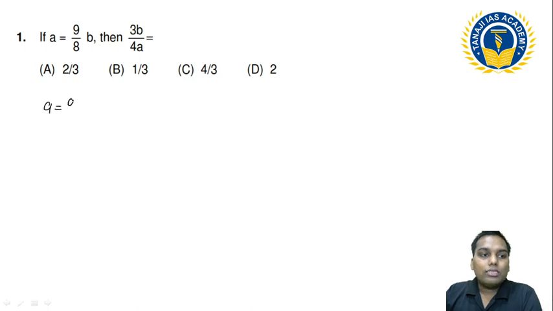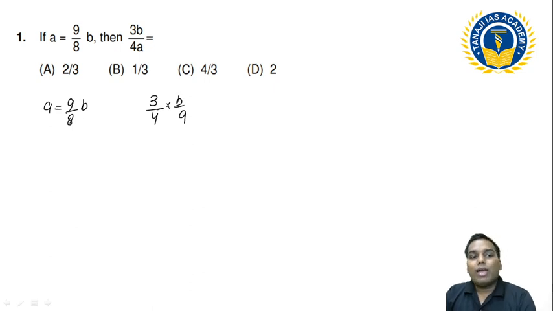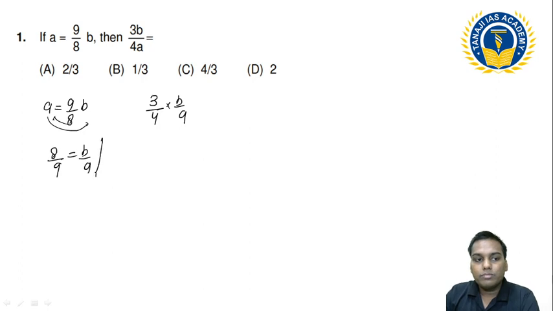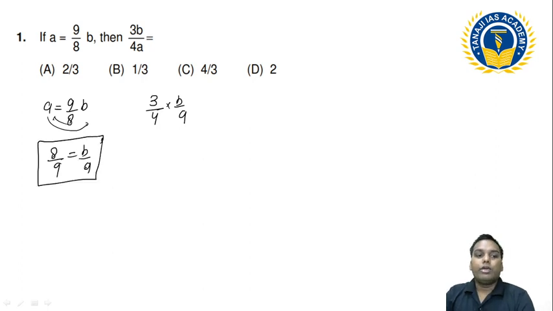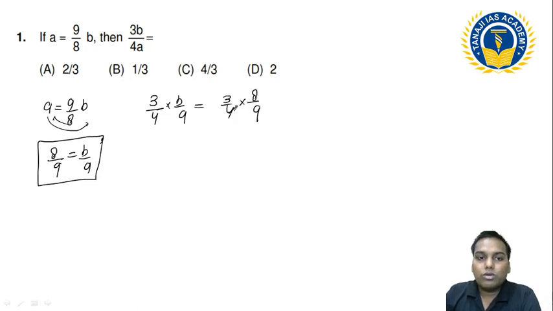I know this A is nothing but 9 by 8 of B, and I have to calculate 3 by 4 into B upon A. Can I find out B upon A from here? So can I say this A comes here and goes here, so this will be 8 upon 9 is equal to B upon A. बताओ ज़रा, B upon A की वैल्यू 8 upon 9 होगी ना यहाँ से. So B upon A की वैल्यू अगर मैं रख दिया 3 by 4 into 8 by 9, so can I say this is 2 and this will be 3. So that answer is 2 by 3. So this answer is A.